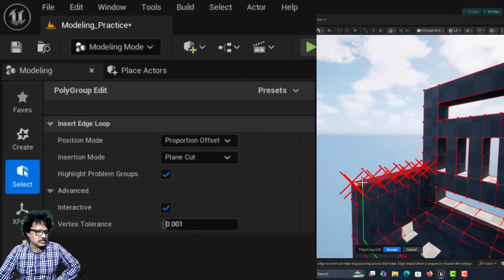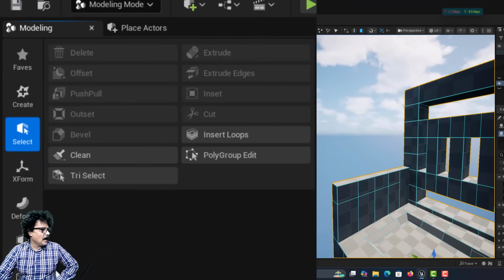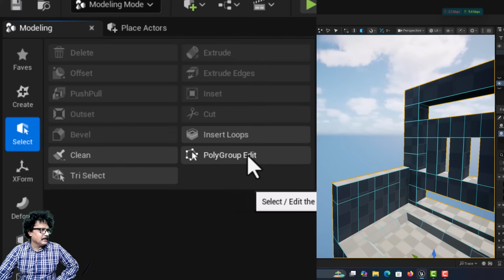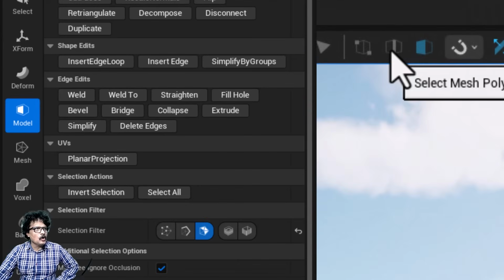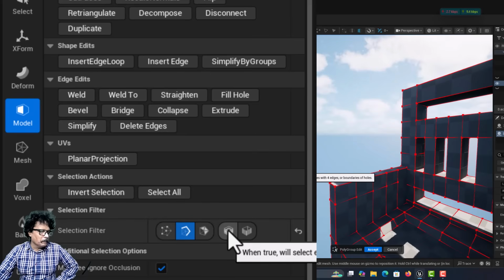However, this distance is not exactly 10 units. I will click accept here, then I will come into my model and choose this polygroup edit. You also have a polygroup edit here in select, but don't use this. Come into model polygroup edit, and here, just like you have edge selection option here, I also have 3 options here: vertex, edges and faces.